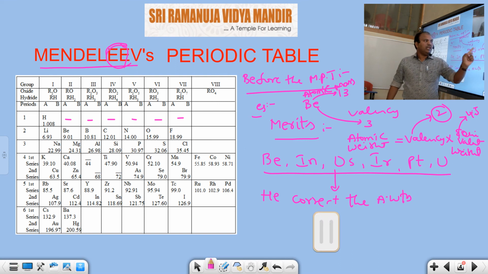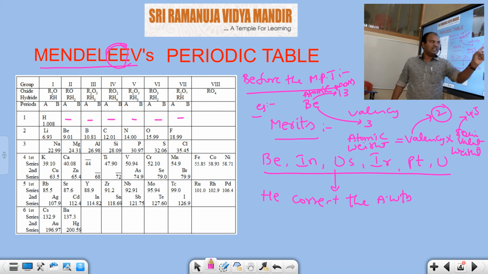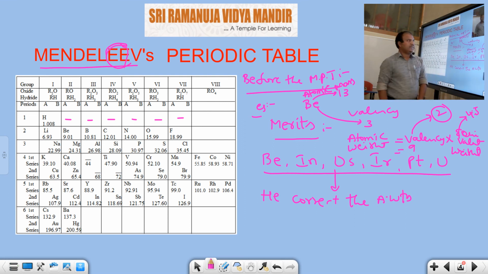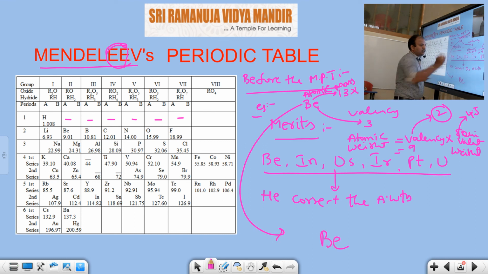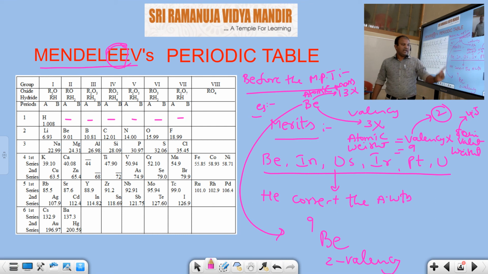What is the atomic weight of beryllium? Atomic weight formula: valency into equivalent weight. Atomic weight is equal to valency into equivalent weight. In that formula, beryllium valency is 2 and equivalent weight is 4.5. Obviously, 2 into 4.5 means 9. That means beryllium atomic weight is not 13, it is 9. And valency is not 3, valency is 2. So this was corrected by Mendeleev. Mendeleev corrected the atomic weight of beryllium by using the formula: atomic weight is equal to valency into equivalent weight.